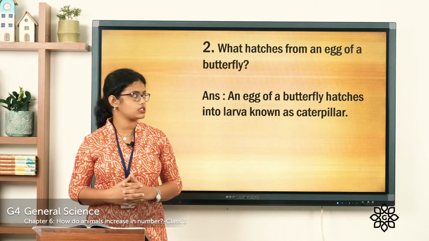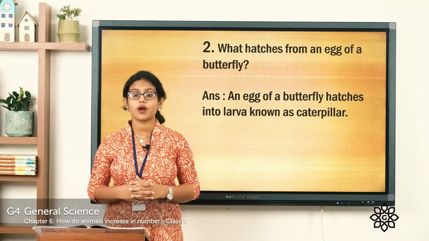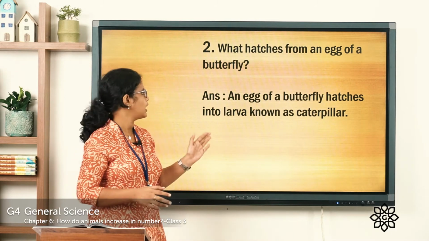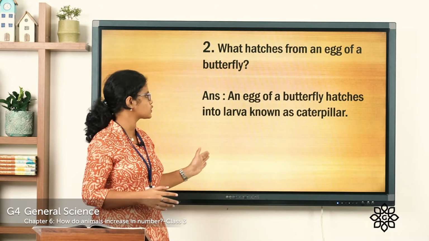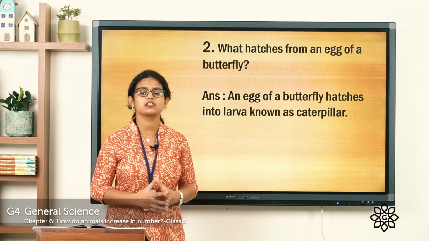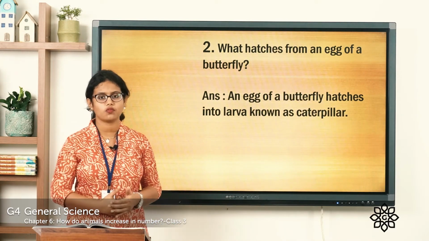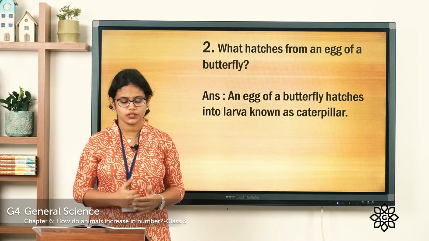Coming to the second question. What hatches from an egg of a butterfly? An egg of a butterfly hatches into a larva known as a caterpillar. So the eggs of a butterfly hatch into larvae, which are known as caterpillars.